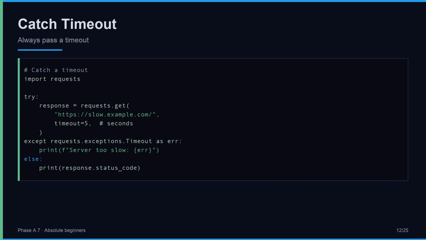Without a timeout, a slow server can freeze your script forever. Always pass the timeout argument, 5 seconds here. If the server does not respond in time, requests raises Timeout. Catch it and decide: retry, give up, or try a different server. The timeout protects your script from hanging. Without it, a single slow service can stall your entire program. Always pass timeout.